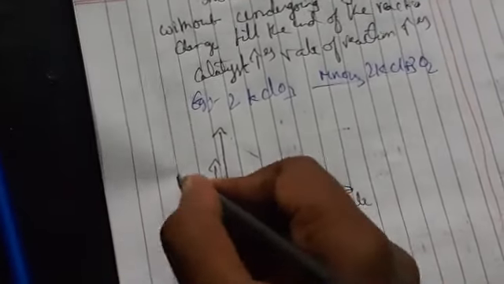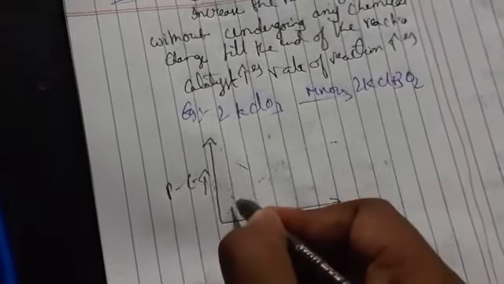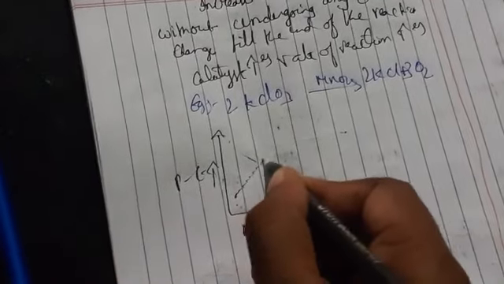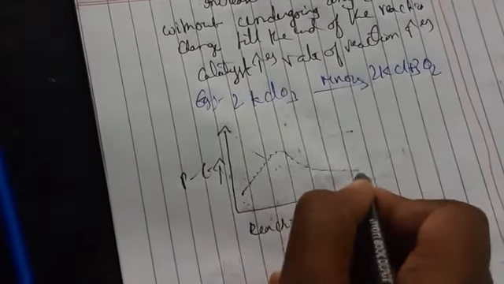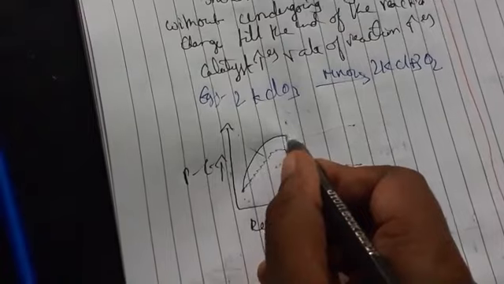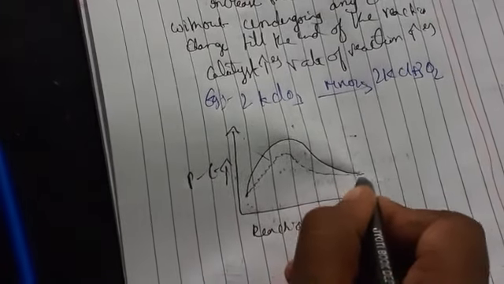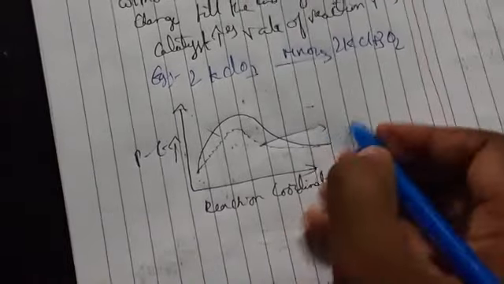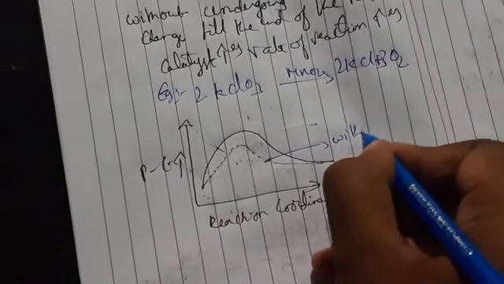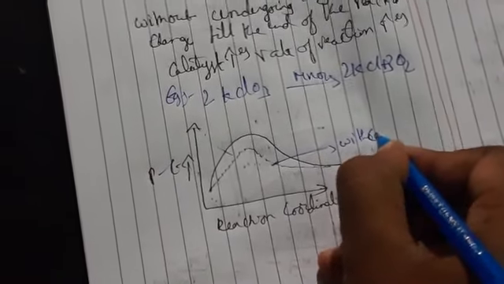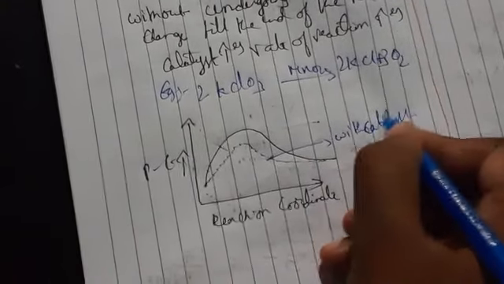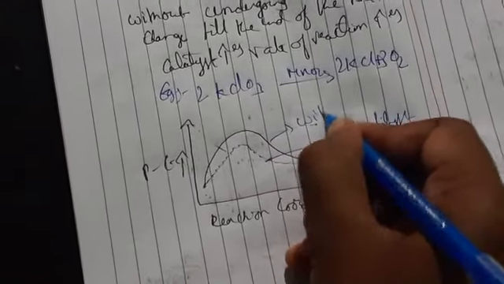On the y-axis we have potential energy. This curve we call without catalyst, and this one is with the catalyst.